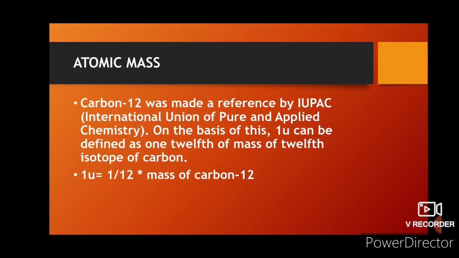But when they took hydrogen as a reference, they saw that the masses of atoms of different elements were coming in decimal form and not in whole numbers. This would create chaos because we have to do calculations, and you know how difficult it is to calculate with decimal numbers.